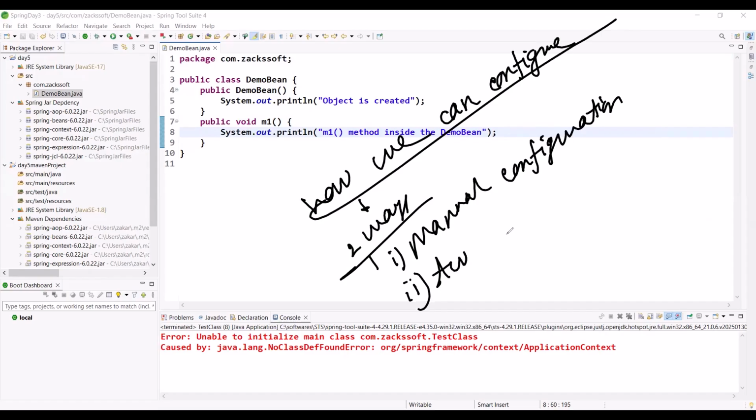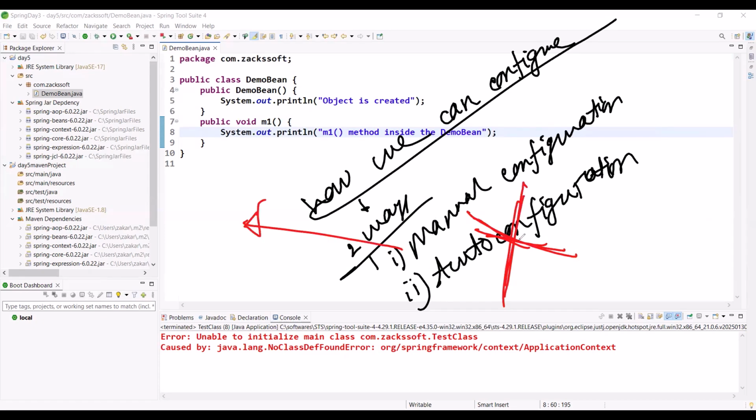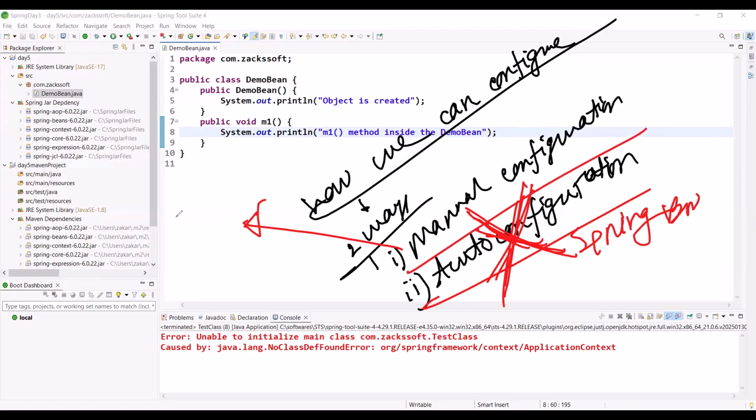Two configurations: manual configuration and auto configuration. Right now, we should mainly focus on manual configuration. Please ignore auto configuration, which means actually nothing more than this. Leave everything else. In manual configuration, there are mainly three types.